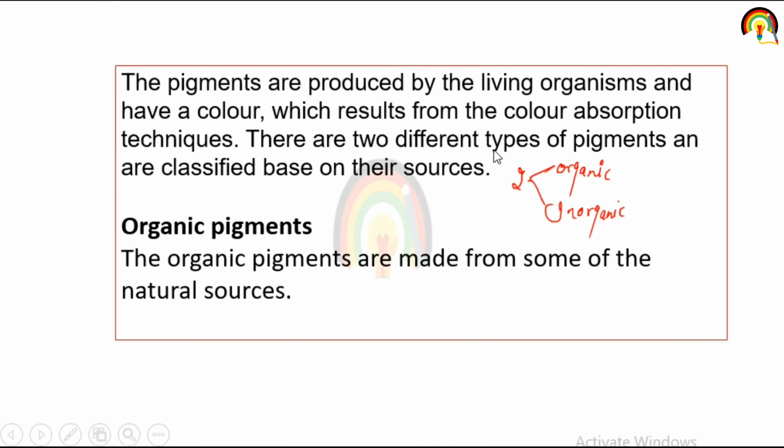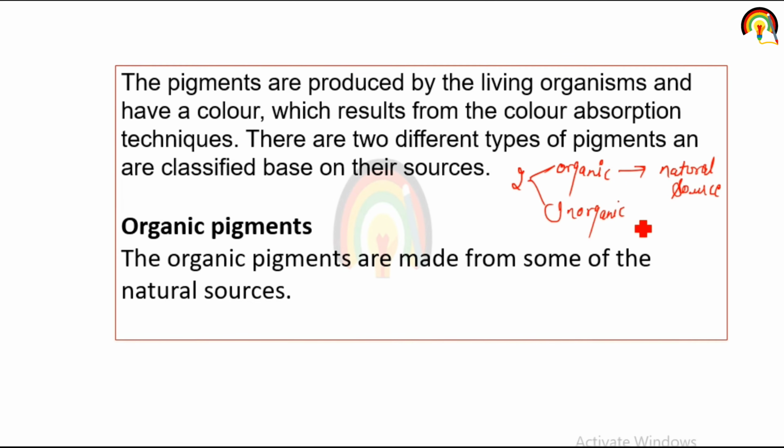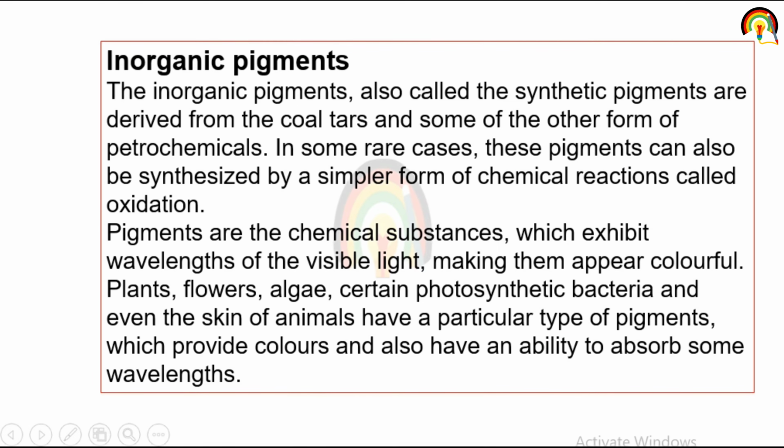Organic pigments are made from natural sources, and the other one is inorganic pigment. Inorganic pigments are also called synthetic pigments. Synthetic pigments are derived from coal tar and some other forms of petrochemicals. So pigments are chemical substances which exhibit wavelengths of the visible light, making them appear colorful.